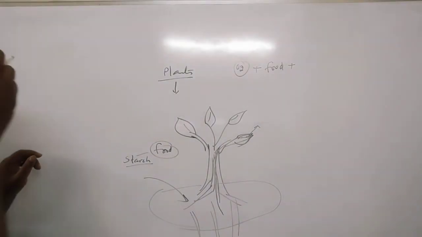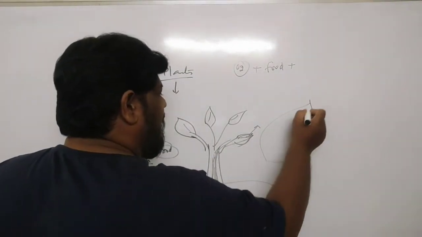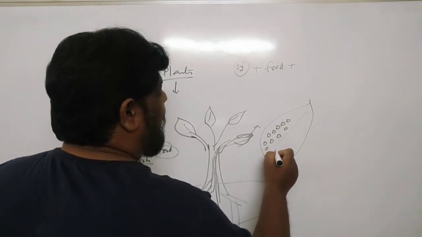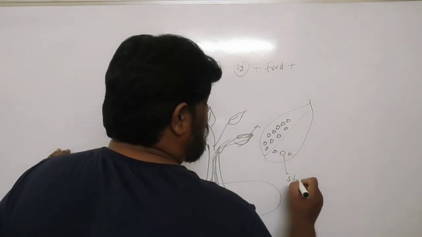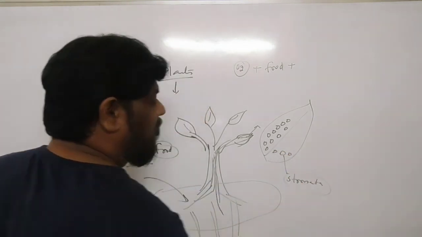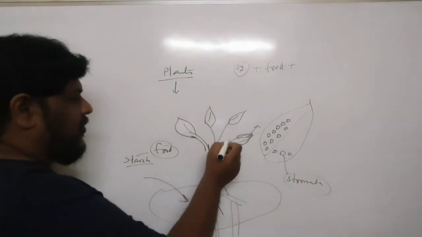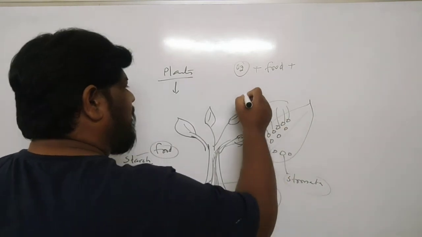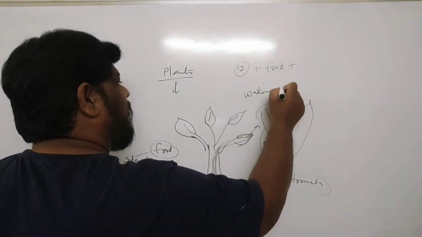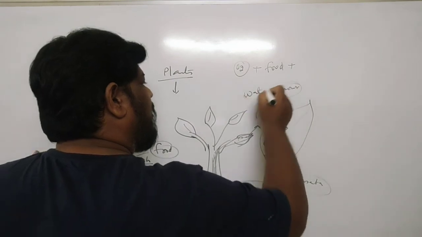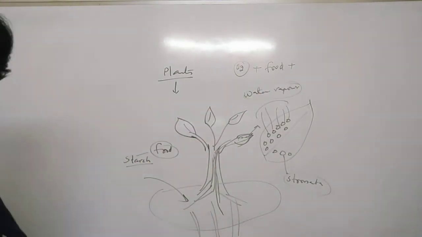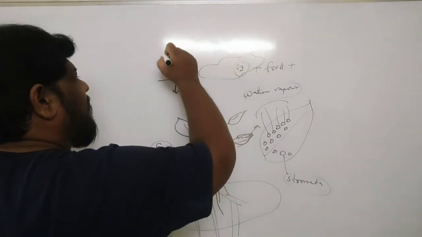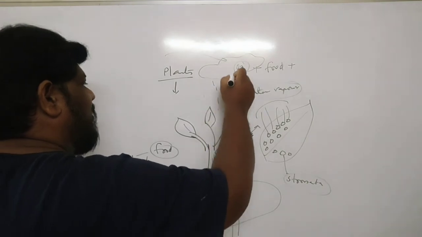So what happens is that on the leaf, there are some tiny pores, small hole-like structures, which are called stomata. The water which is in the leaf will go out in the form of water vapor. All this water vapor goes up and forms the clouds, and when cool air touches them, they fall as rain.